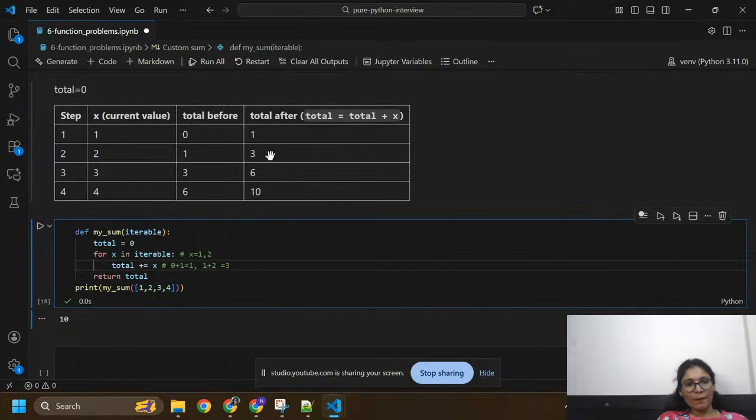Now take x equals 3. Previously we have total equals 3, and I'm going to add this 3 again, so 3 plus 3 will become 6. Again I'm going to take x equals 4. Previously I have total equals 6, then I'm going to add 4 to 6, and it will become 10. So I got 10 in my output.